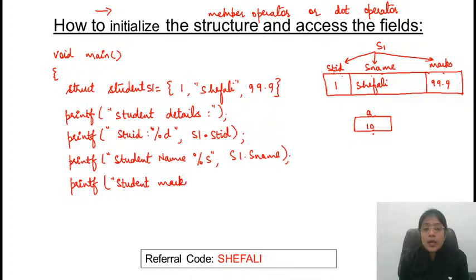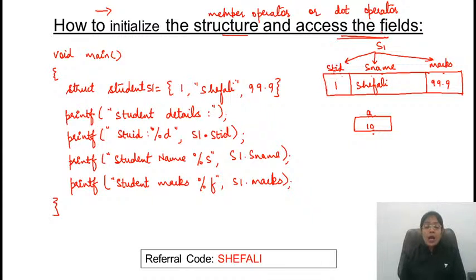That's nothing but float type, so it's S1 dot marks. So this is how to initialize the structure and access the fields. Any doubt till here? We have not yet introduced the concept of pointers, so don't get confused between the dot operator and pointers. Any doubt till here?